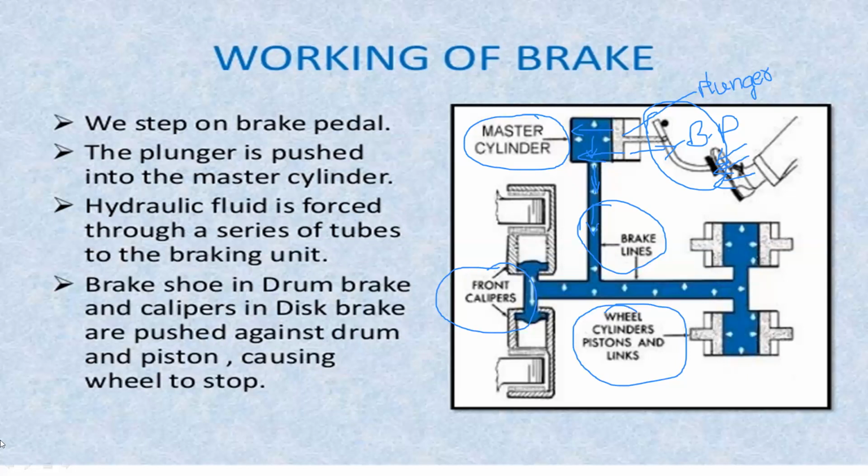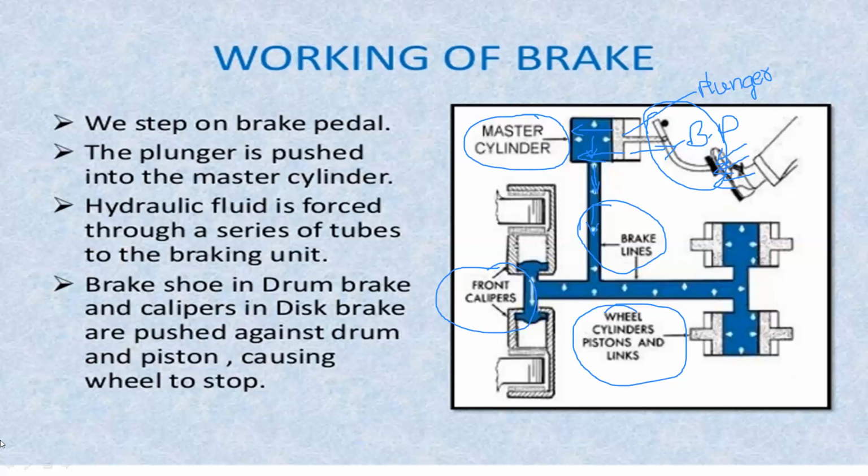The drum brake is different, and the disc brake is different. Normally we are using these two types of brakes. Suppose we are taking the drum brake system. Whenever the brake pedal is applied, the hydraulic fluid is passed, and the brake shoe contacts the wheel surface.